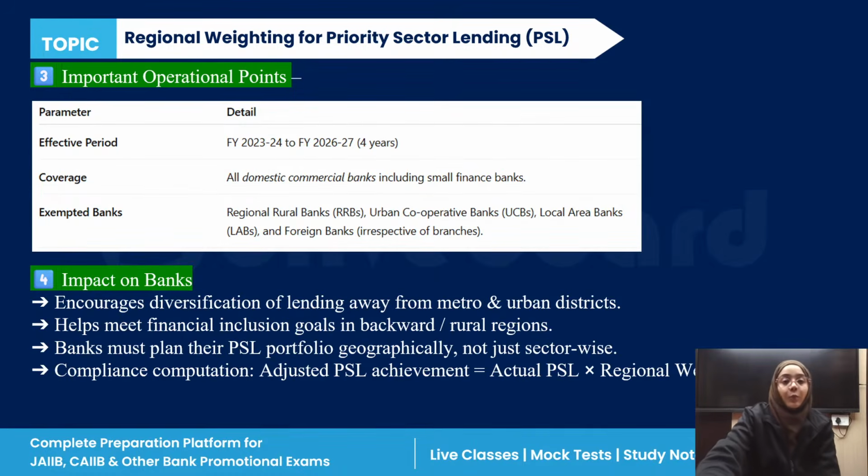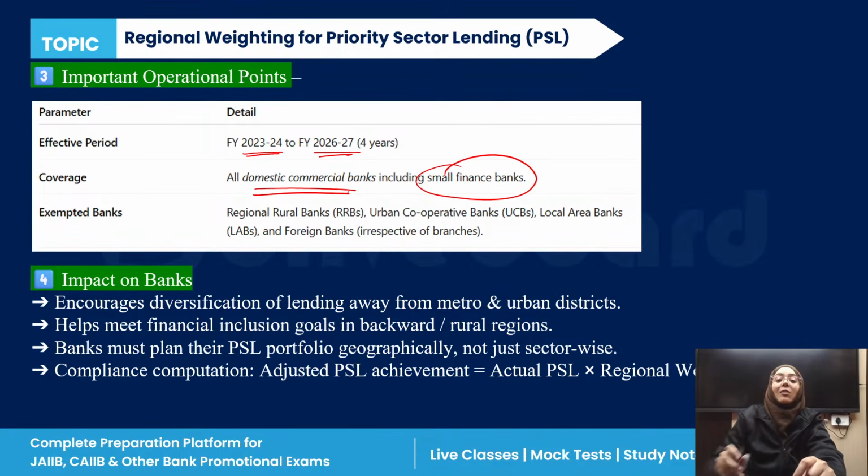Now, when we are talking about important operational points, this is the complete regional weighting system for the PSL, which is effective from 2023-24 to 2026-27. It is introduced for a 4-year time period. And the coverage: it is applicable to all domestic commercial banks, including the small finance banks, and there are excluded or exempted banks on which this regional weighting is not imposed or not compulsory.